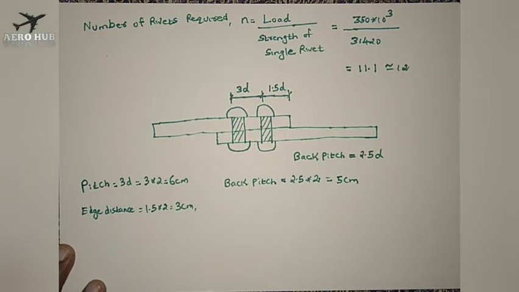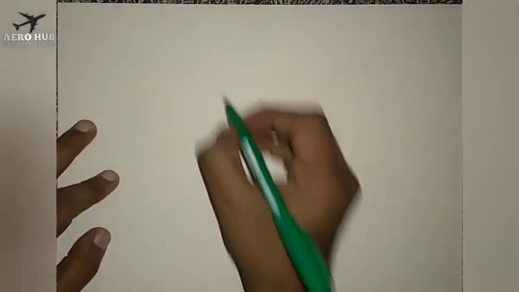Okay, now we'll design the rivet completely. We found out the value of pitch, the value of edge distance, and the value of back pitch. Now we will arrange this and see the design in detail. So I will draw the diagram.